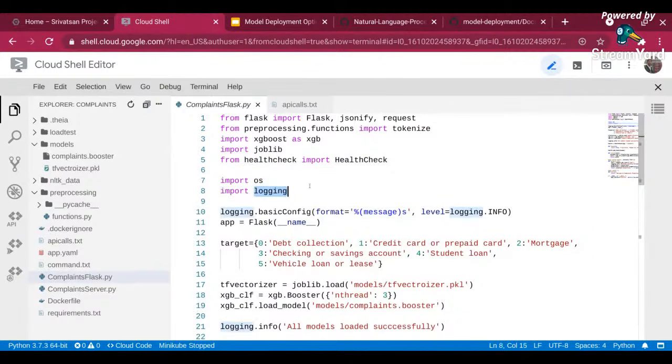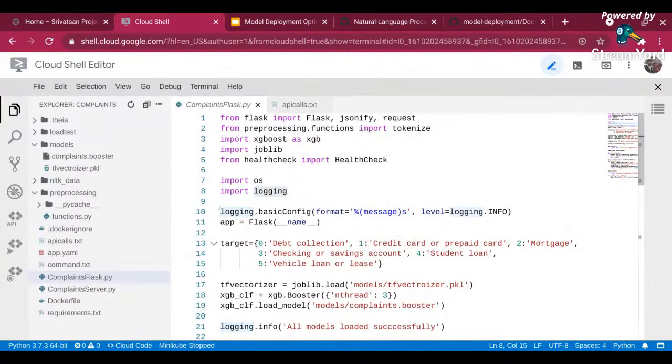Logging is always a best practice when you're deploying your model in production. You have proper logging in place to know whether the model is performing as expected. Because sometimes you may see the model is running completely fine, but it has hung, and you will not realize at all that the model has really hung. So it's always good to have logging so that you can completely monitor your logs and see whether the model is running as expected.